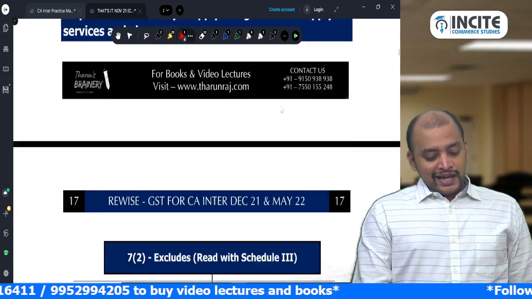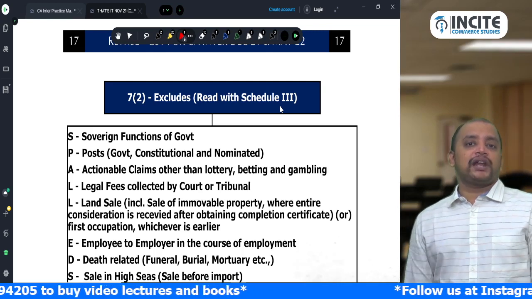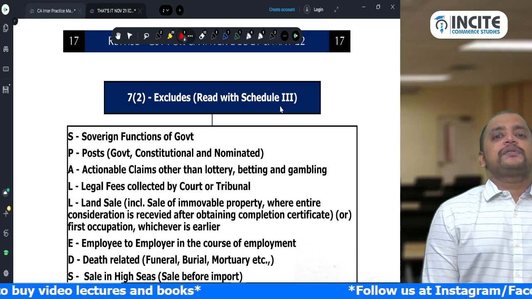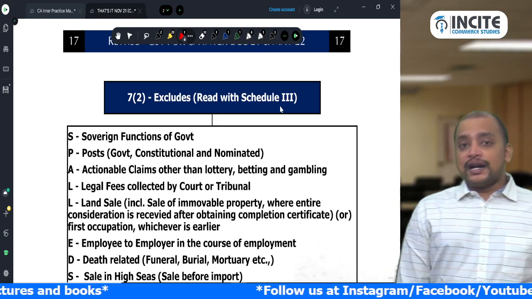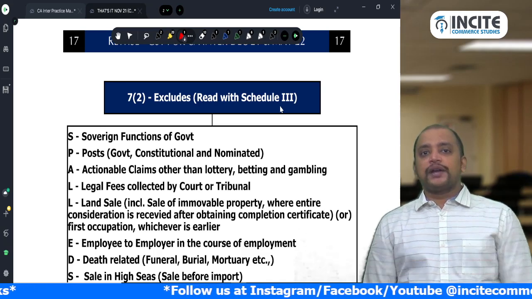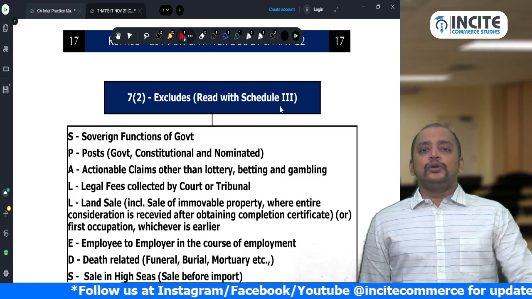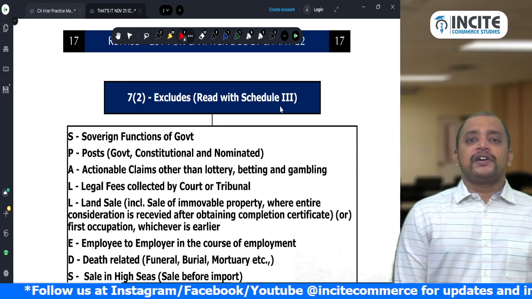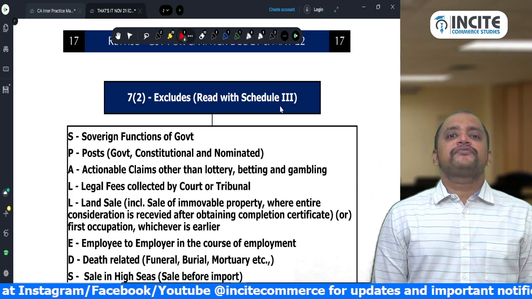Then look at page number 17, exclusions from supply. These exclusions from supply are given under section 7 subsection 2, read with Schedule 3. These are the activities which are excluded from supply. You can remember this with the keyword SLOW. S is for sovereign functions of the government.